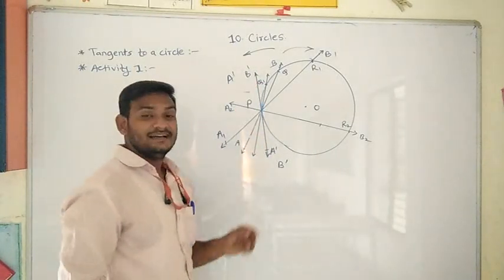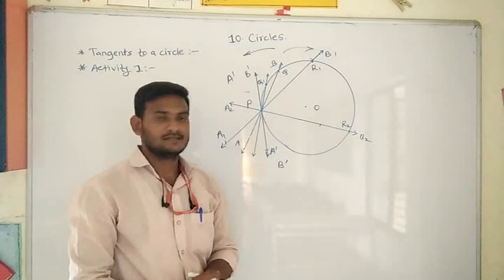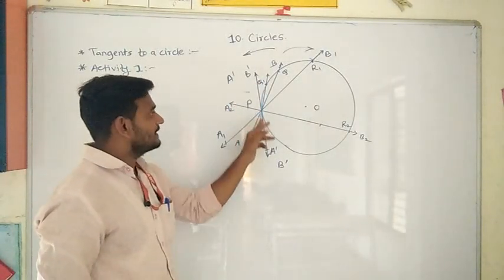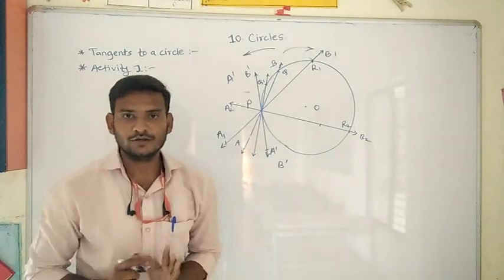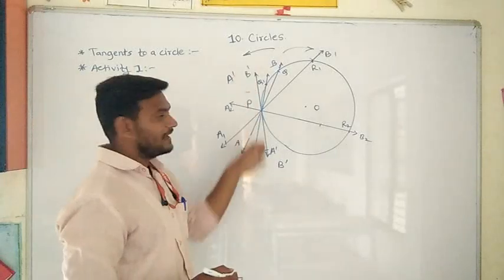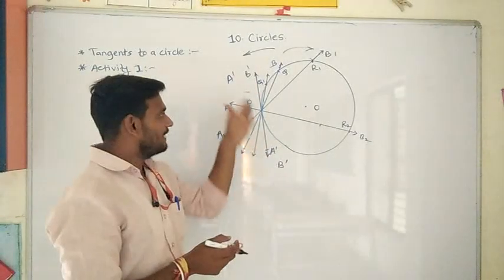Then can we say that it acts as a tangent? Yes, because the line B dash A dash will intersect the circle at a single point only. It is the same tangent, the same line, one lying on top of the other.